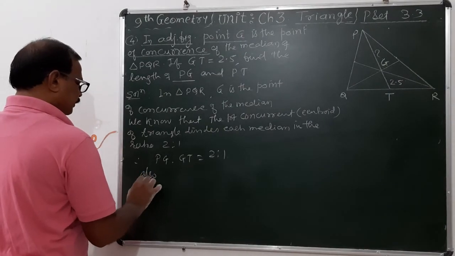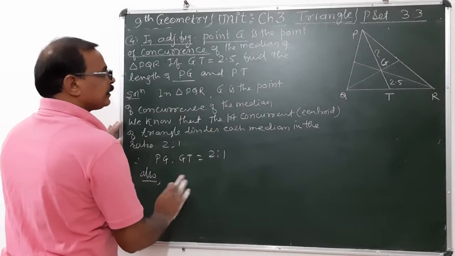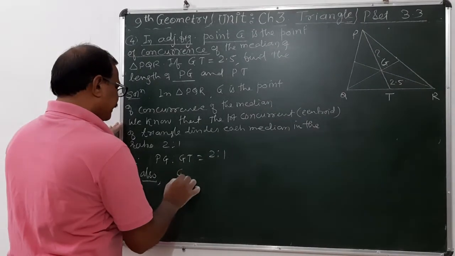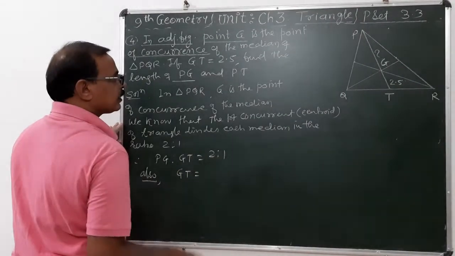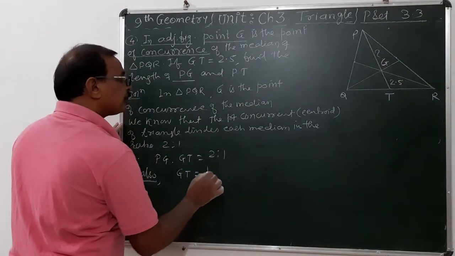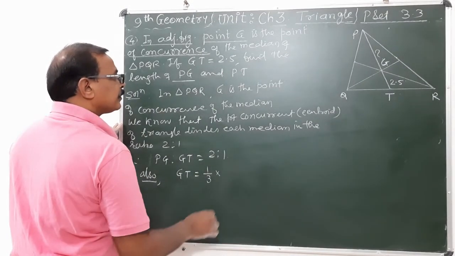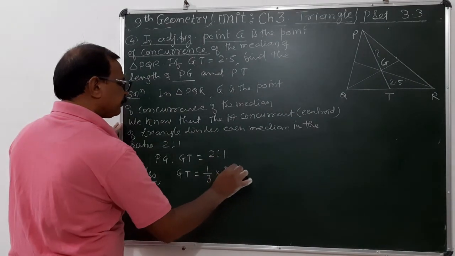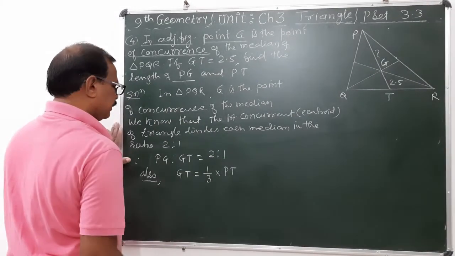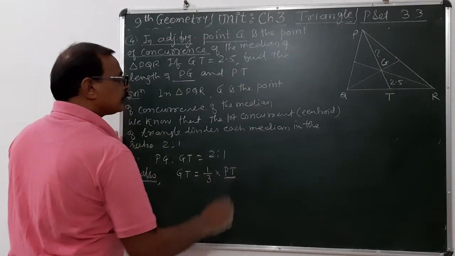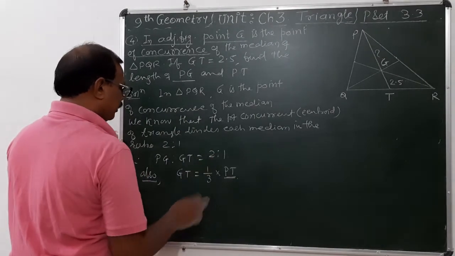Also, this GT is nothing but 1/3 of PT. 1/3 of PT, and we have to find out the value of PT.